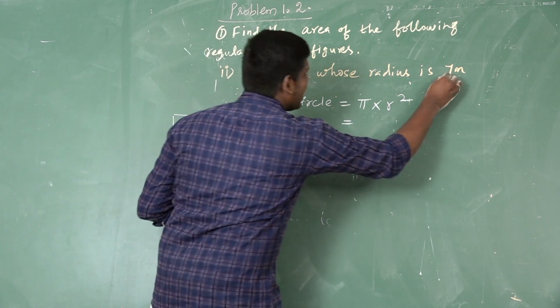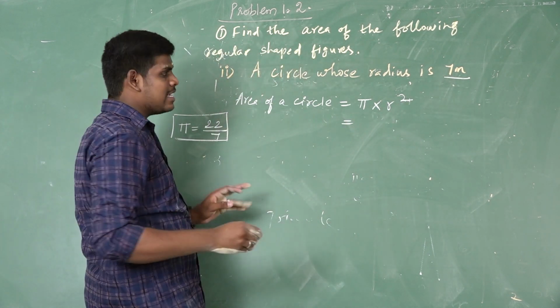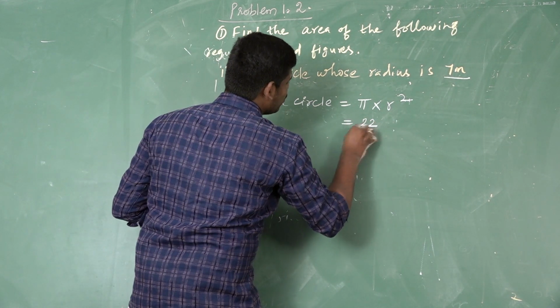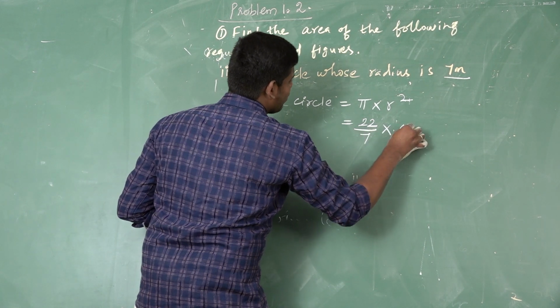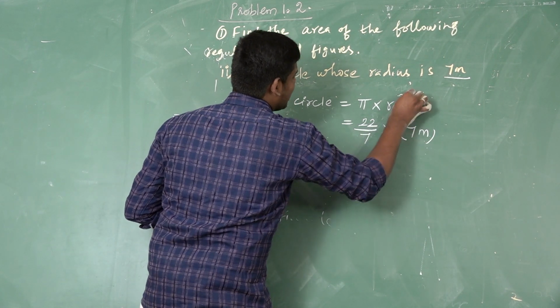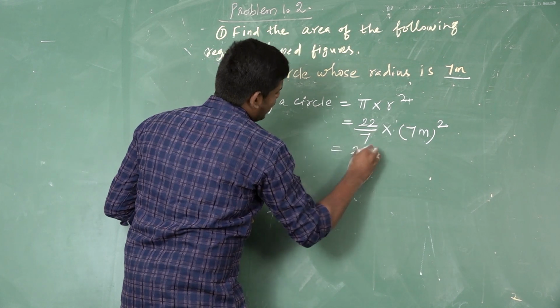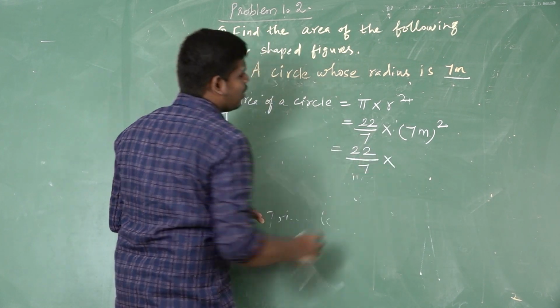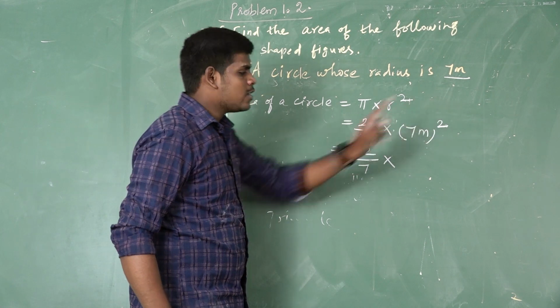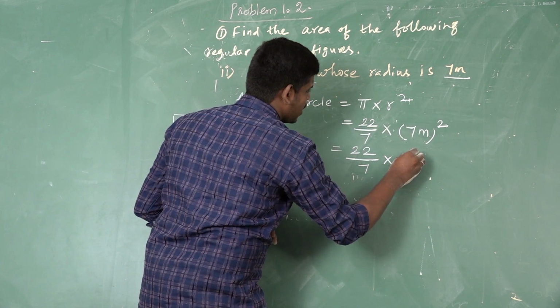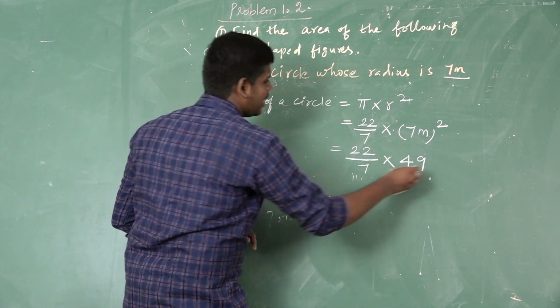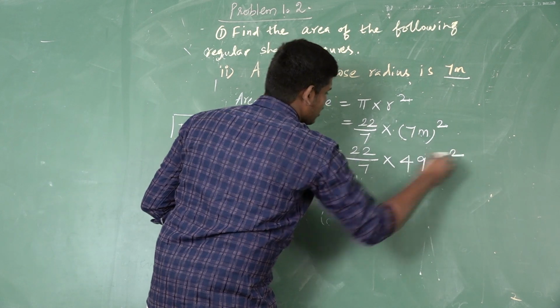So here, given the radius, we take 7 meter. So 22 divided by 7 multiplied by 7 meter. Here given what is square? So 22 divided by 7. What is the square number of 7? So 49. Meter into meter, meter square.